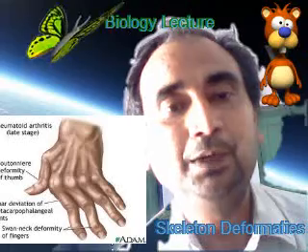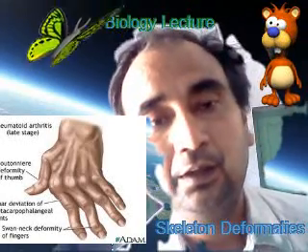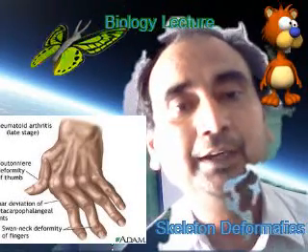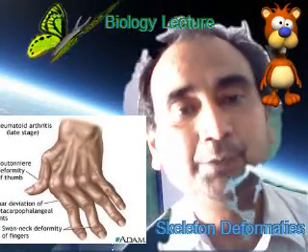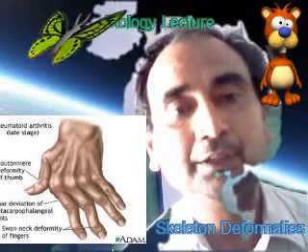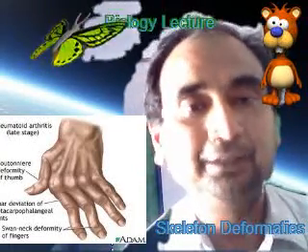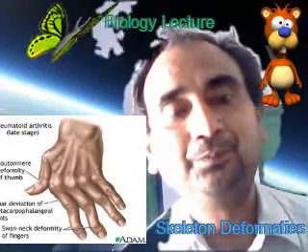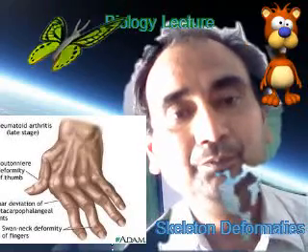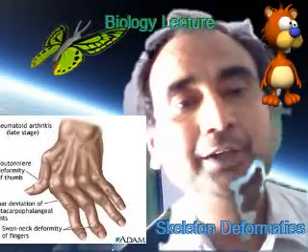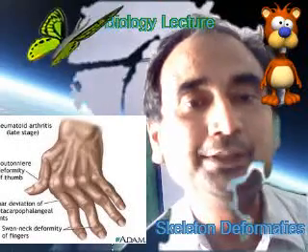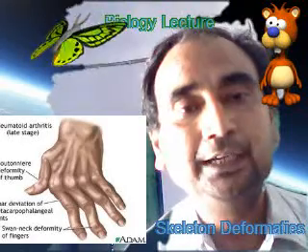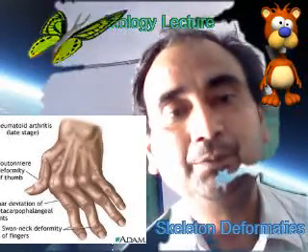The pulposus fluid is a shock absorber, and it is used during shock-absorbing activities such as walking, jumping, running, and lateral bending. So the disc acts like a rubber ball. Sometimes, due to trauma or lifting a heavy object, the spine punctures this disc, so the annulus fibrosus gets punctured and the nucleus pulposus comes out of the disc as a protrusion, and this protrusion presses on the spinal nerves.